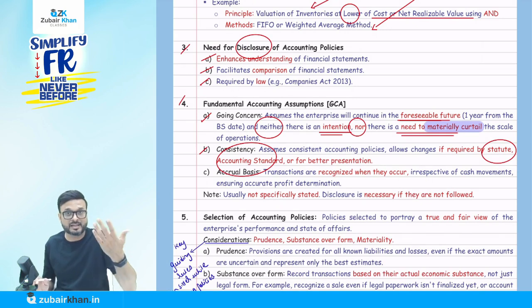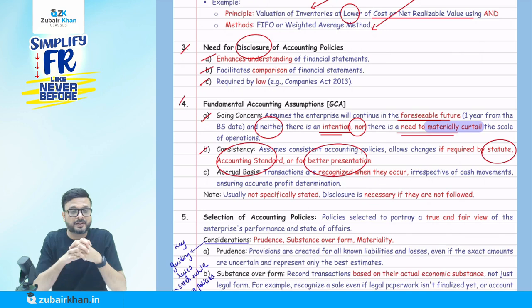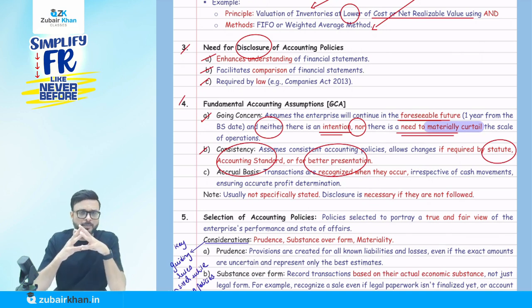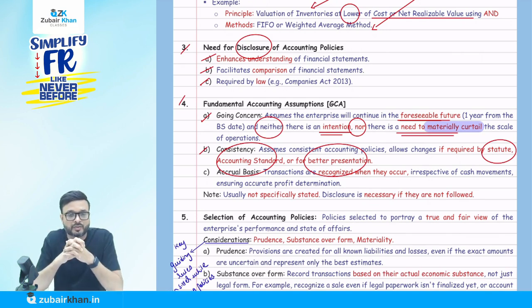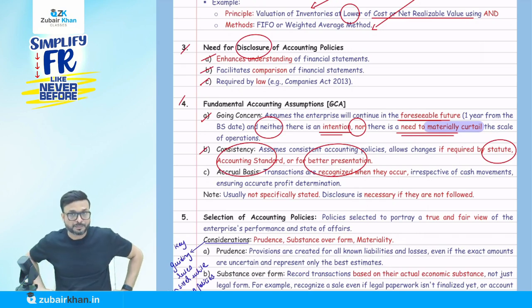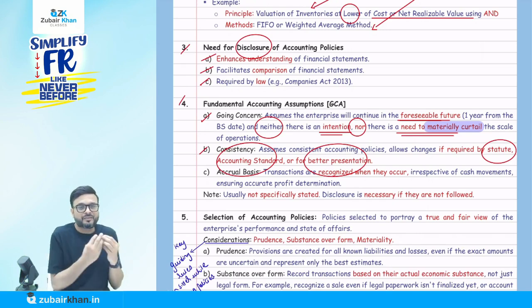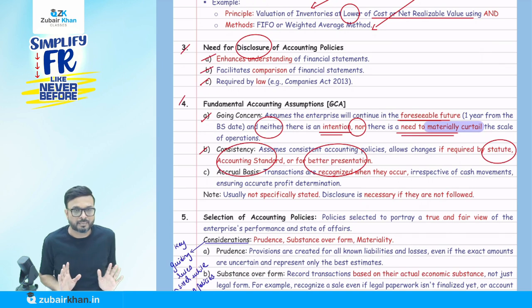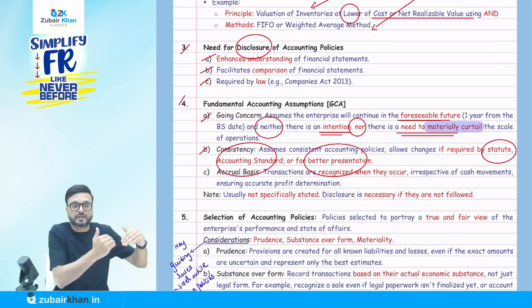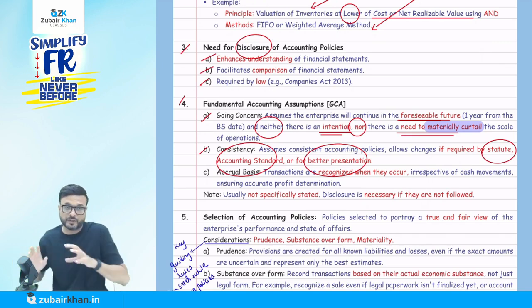Or for better presentation, listen carefully. It might happen at a certain time that we are following some accounting policy which the accounting standard allows, for example the FIFO method. But dear student, suppose tomorrow you realize that FIFO is not better for you, and it is better to go for the weighted average method. If the price fluctuates, it is recommended to go for the weighted average method.